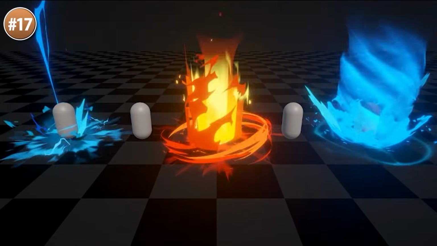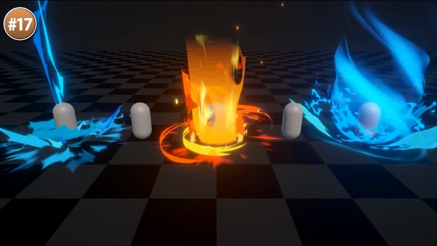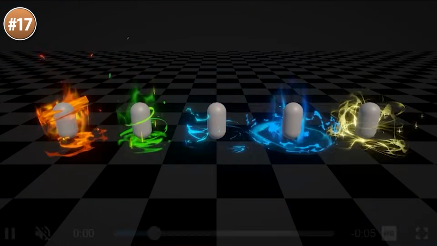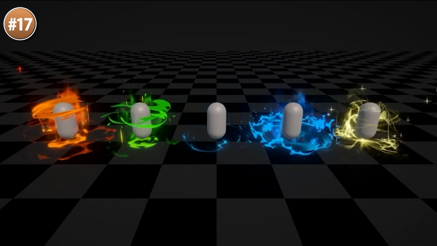Then for some super cool buff or debuff effects, here's a great pack. These look absolutely stunning. I can immediately picture this being used in some kind of Dragon Ball game for charging your ki, or really just some kind of buff making your player character super powerful.